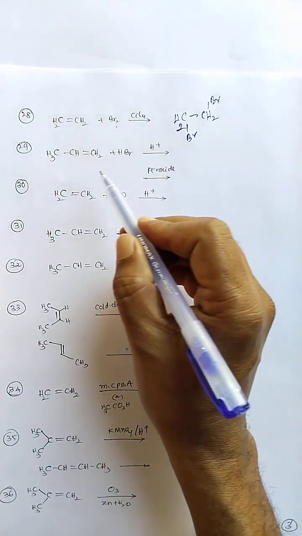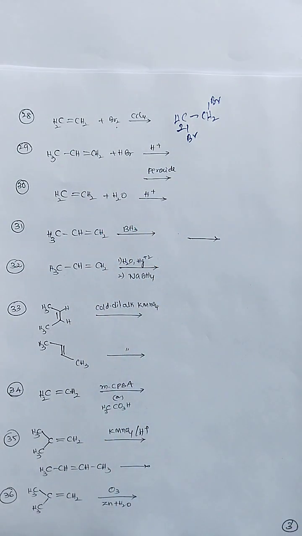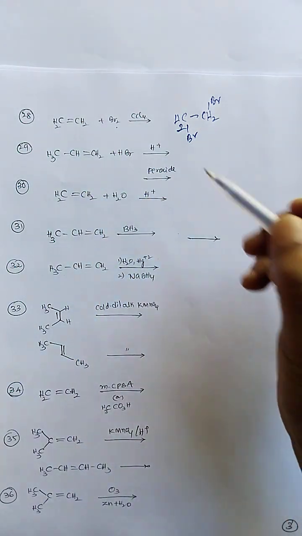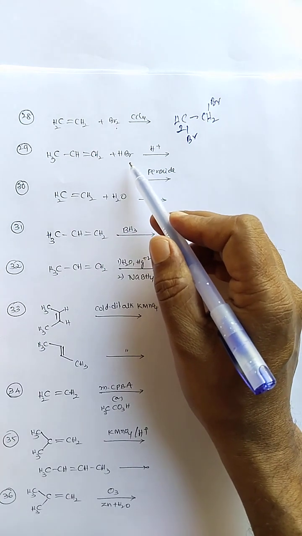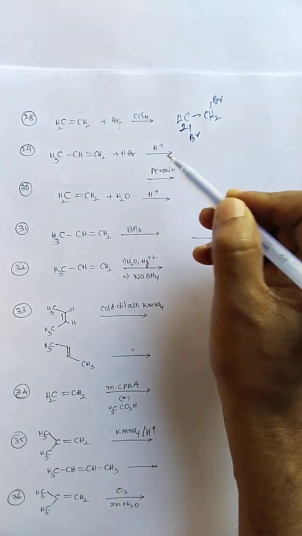Next, addition of HBr. This alkene is an unsymmetrical alkene. HBr addition is an electrophilic addition reaction. Here it is an unsymmetrical alkene and an unsymmetrical reagent. Therefore it follows Markovnikov's rule, giving the Markovnikov product.